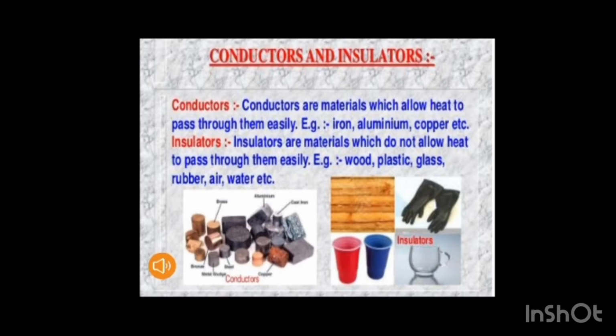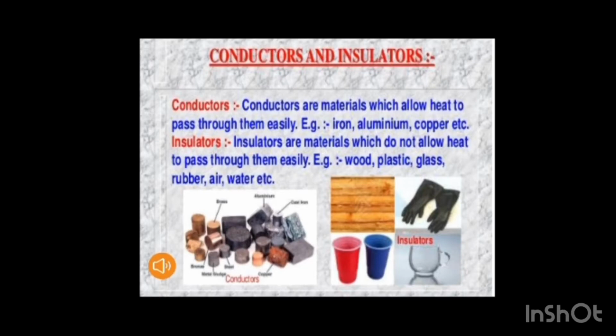Most metals are good conductors of heat. This is why they are used for making cooking utensils, heating rods, etc. Metals generally have free electrons. These electrons can move easily from one end of a substance to the other end. Among all the metals, silver is the best conductor of heat.